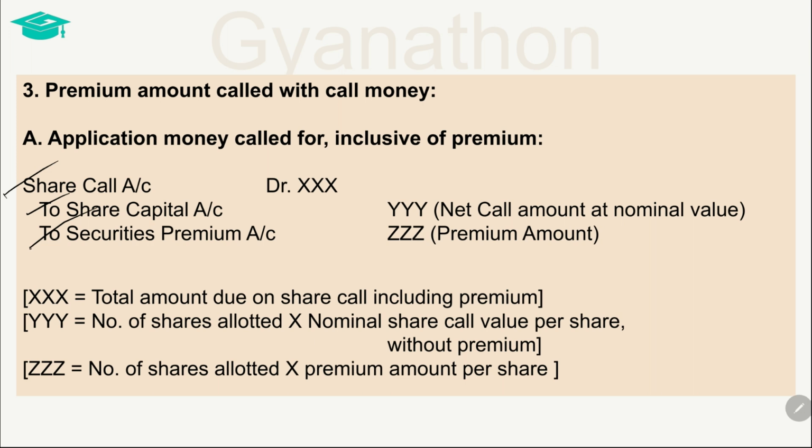Another credit is given to the securities premium account with the value of the premium that is due to be collected with the call money. That is, number of shares allotted multiplied by the amount of premium per share.